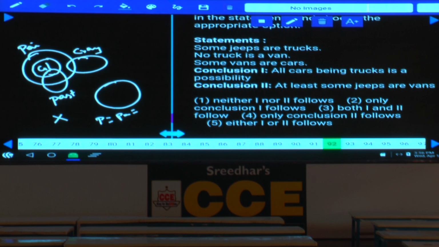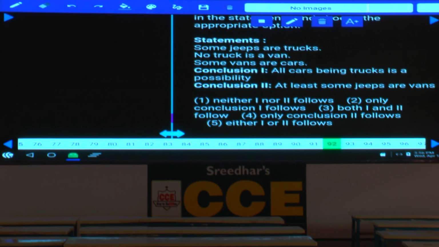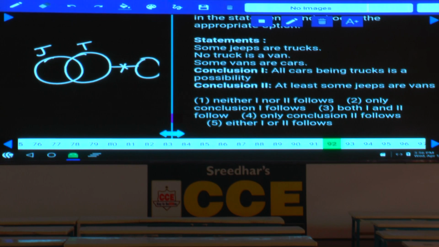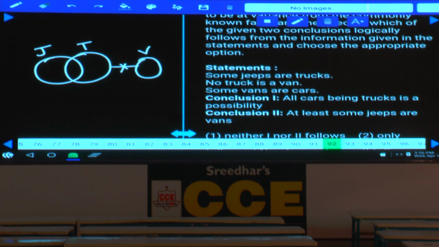Then coming to question number 92. Now in this one, some of the jeeps are trucks. Tell me how to represent this one, jeep and truck. Some of the jeeps are trucks can be written like this. No truck is a van. No intersection between truck and van. And some vans are cars. Some of the vans are cars can be written like this.